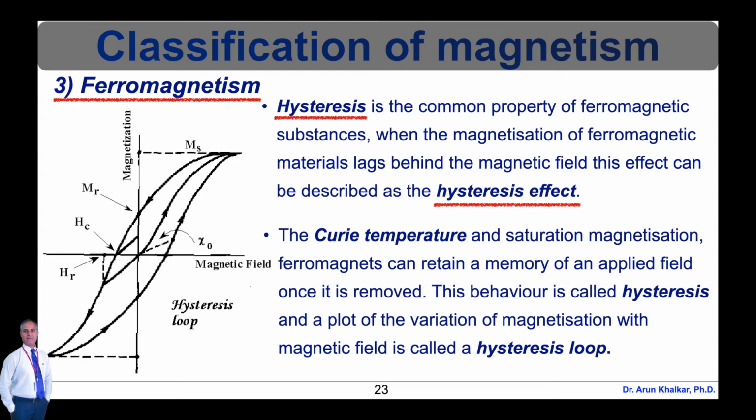All ferromagnetic materials exhibit the phenomenon of hysteresis. In addition to the Curie temperature and saturation magnetization, ferromagnets can retain a memory of an applied field once it is removed. This behavior is called hysteresis, and a plot of the variation of magnetization with magnetic field is called a hysteresis loop. The hysteresis loop shows the relationship between the intensity of magnetization and the magnetizing field. The loop is generally obtained by measuring the magnetic flux coming out from the ferromagnetic substance while changing the external magnetizing field. A typical hysteresis loop is shown in this figure.